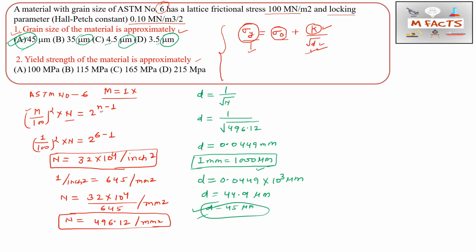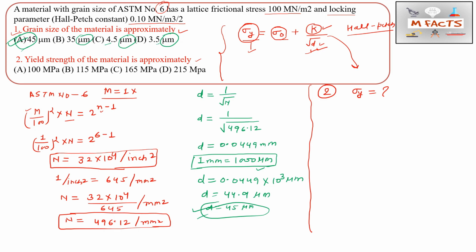Now we will do the second part of this question. And what is the second part? The second part is that the yield strength of the material is approximately what. So we need to find sigma y from here, and we know this formula. This is basically the Hall-Petch relation. This formula is very important, and the units of these values are also very important.